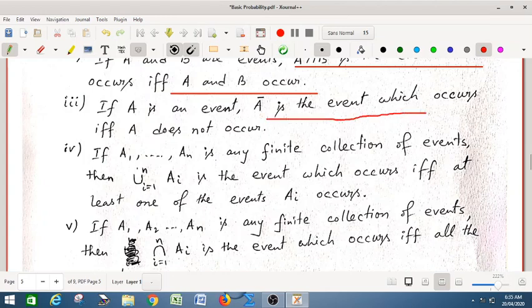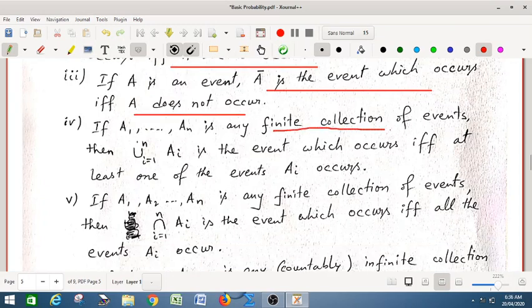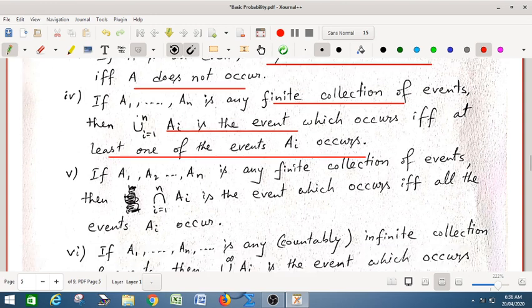The complementary event A bar occurs if and only if A does not occur. And if there is a finite collection of events A1, A2, up to AN, then their union occurs if and only if at least one of the events AI occurs. And their finite intersection occurs if and only if all the events AI occur.